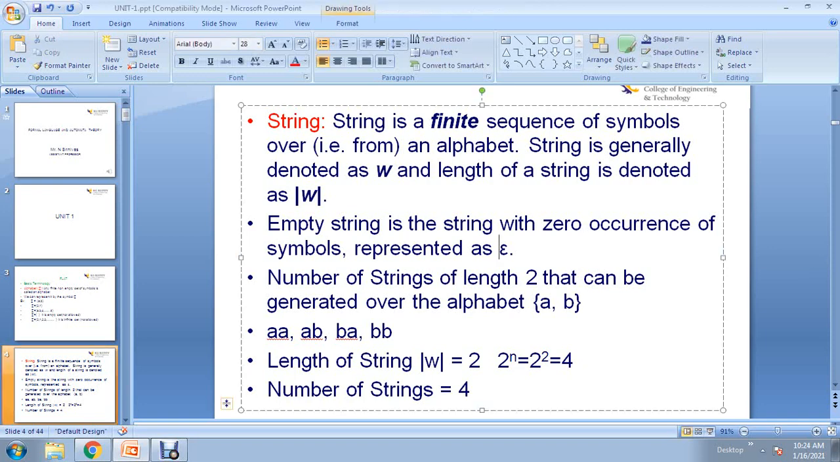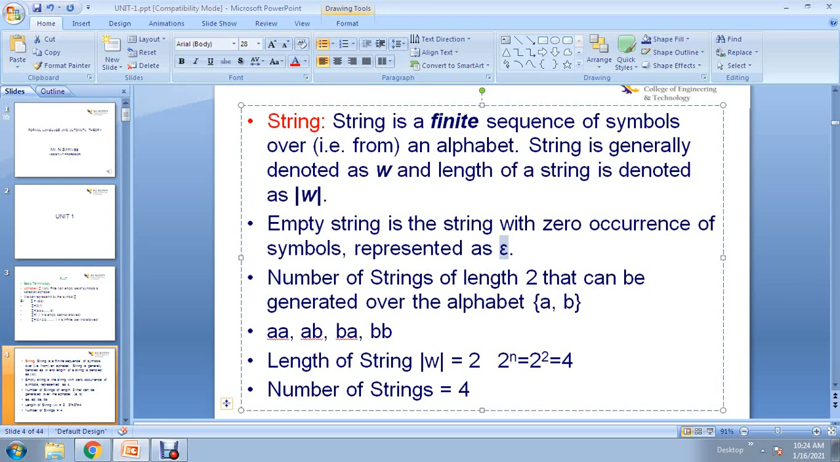This epsilon, you remember, epsilon is nothing but zero occurrence of symbols. So the empty string is denoted with epsilon. And the next example you can see here: the number of strings of length 2 that can be generated over the alphabet a comma b.